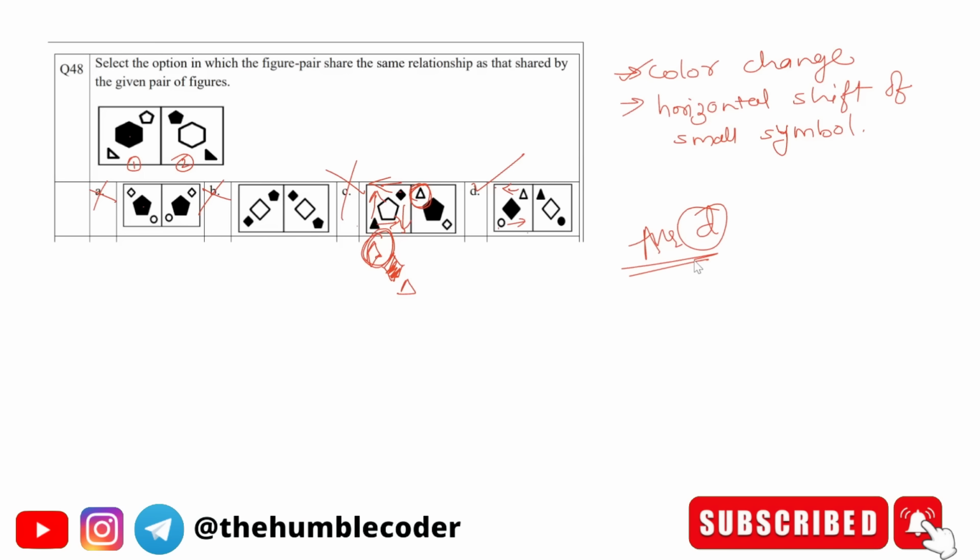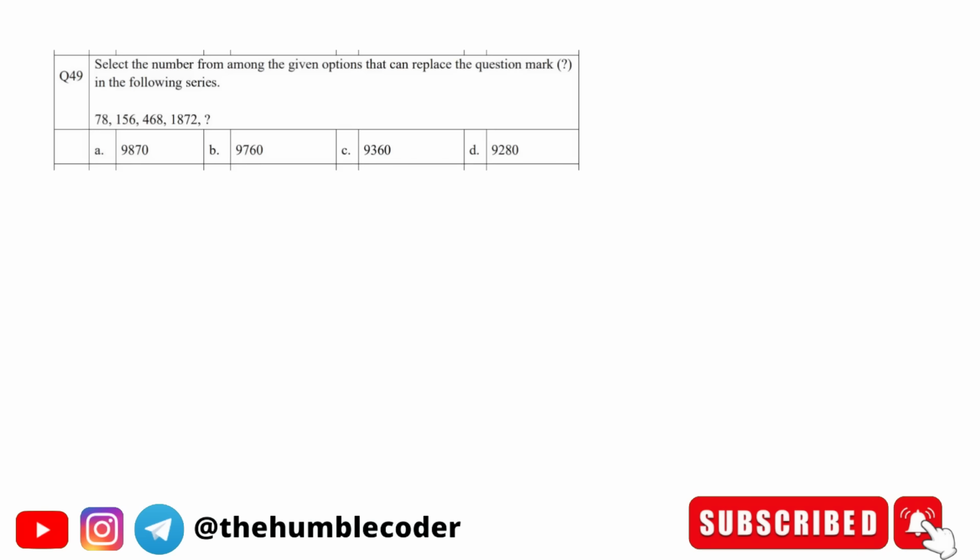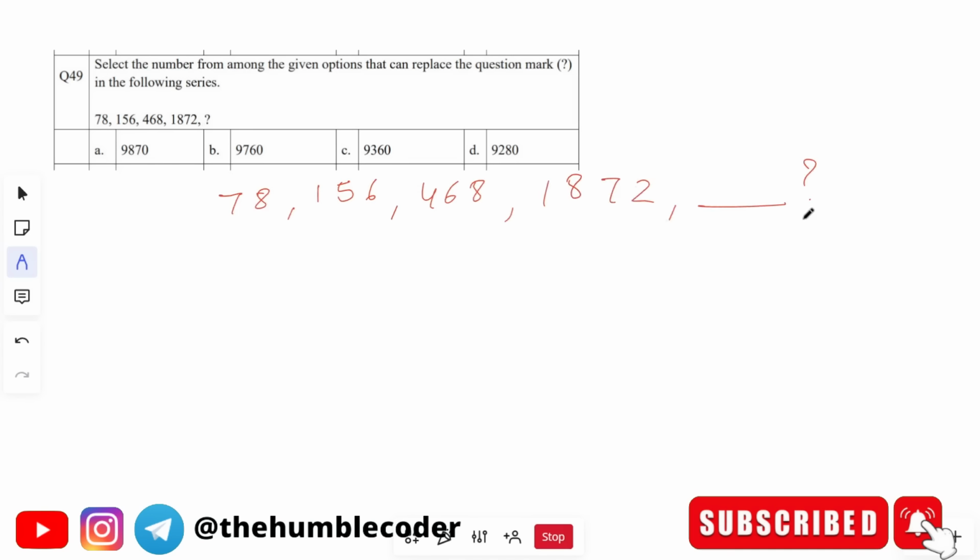Moving on to the next question. Let's look at this question that we have. The question is, select the figure from among the given options that can replace the question mark in the series. We have to tell which one will be the next character that is going to come in the series. So let's quickly solve this question by writing the series that is given to us first. Our work is to understand the pattern or the logic that is getting followed. So see, the first character is 78, the second is 156.